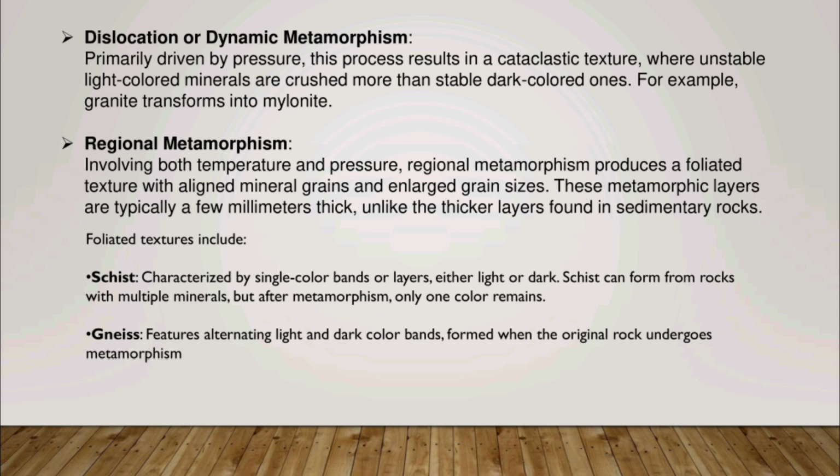Now we talk about regional metamorphism. In this process, both the change in temperature and pressure play a significant role in changing the texture of the rock. And this texture is known as foliated texture. Foliated texture includes schist and gneiss. Schist is a single colored band or layer, either light or dark. Schist can form from rock with multiple minerals, but after metamorphism, only one color remains. And gneiss features alternating light or dark color bands formed when the original rock mass undergoes metamorphism.